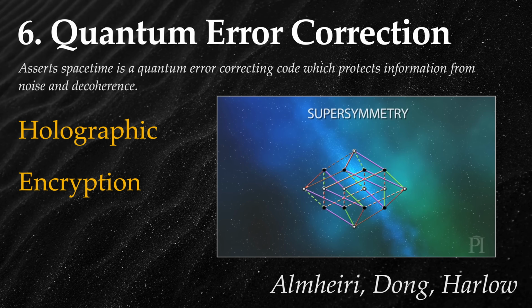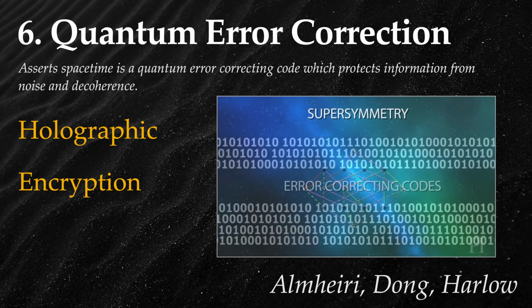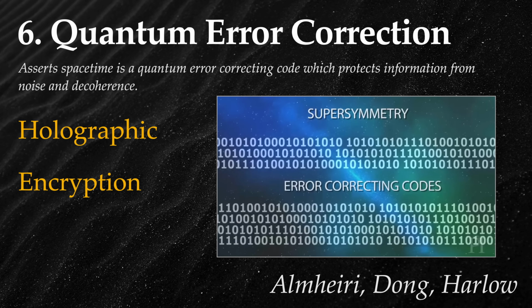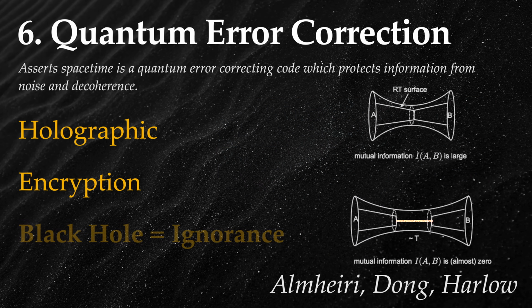Relatedly, physicist James Gates has found error-checking codes within the equations of supersymmetry, specifically doubly even self-dual linear binary error-correcting block codes. QEC offers a new way to describe black holes as the breakdown of correctability. When errors become too numerous to track in the fabric of spacetime, a black hole forms, acting like a sink for an observer's ignorance.